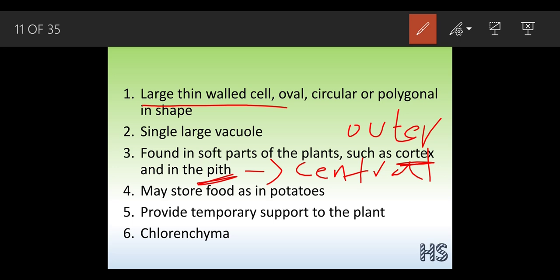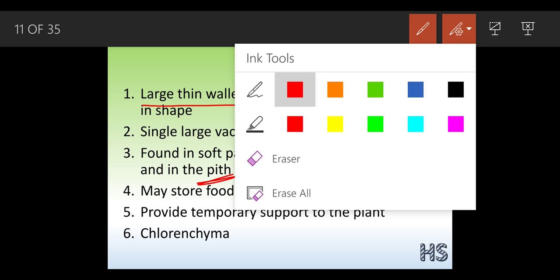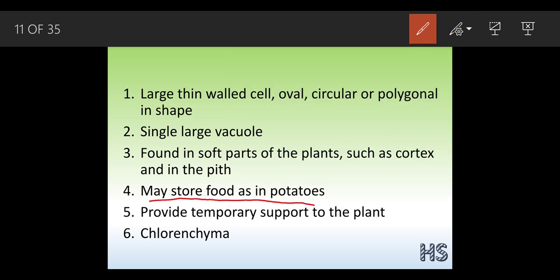This parenchyma is basically living cells. As these are living cells, they help to store food in the potatoes. Why can they store food in the potatoes? Because they are living in nature. And they might provide temporary support to the plants. Temporary support means it is helping the plants so that they can store the food perfectly.